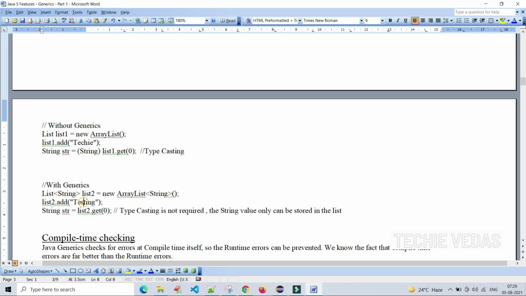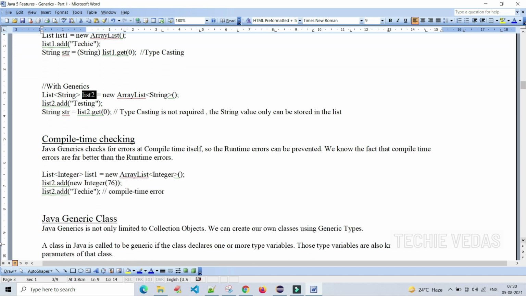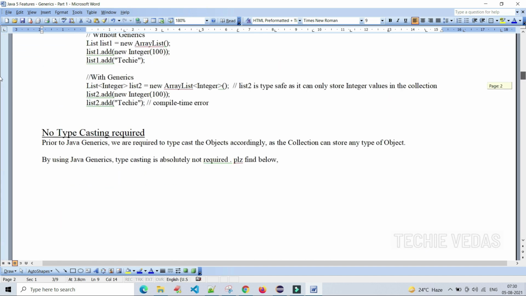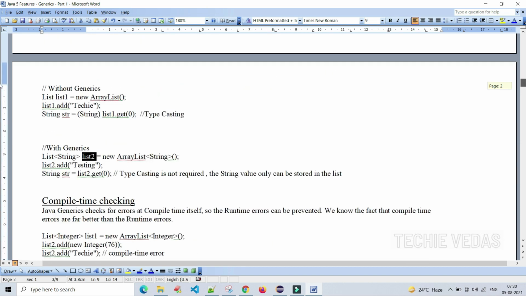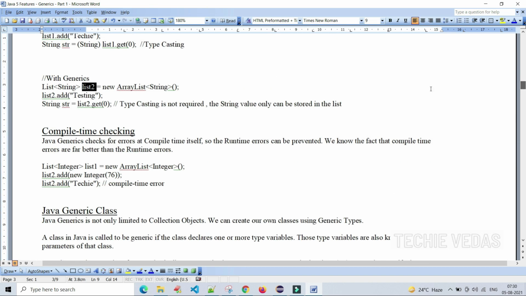We are storing the string and just getting the first value stored in the list2 collection. Here typecasting is not required. Only a string value can be stored in the list. So far we have covered no typecasting required and type safety of objects, right? That is fine. Now we'll see the third advantage, compile time checking.